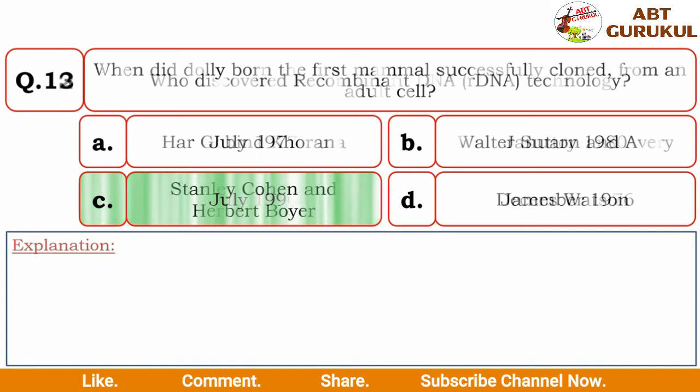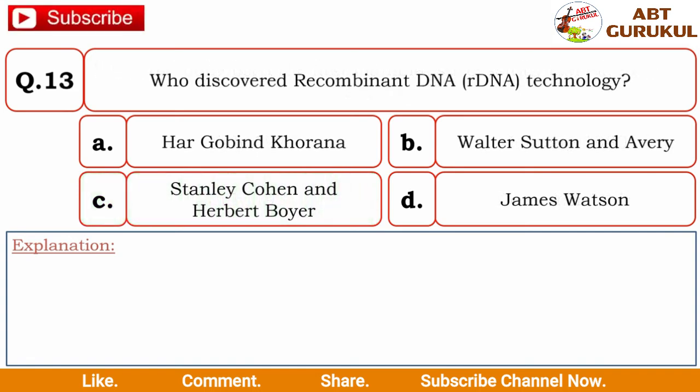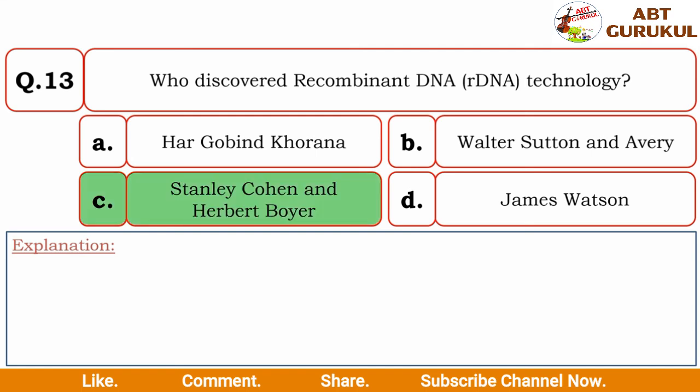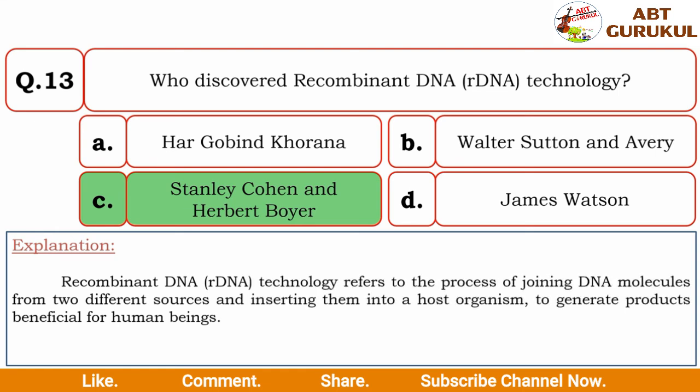Now next question. Who discovered recombinant DNA technology? And the options given are Hargobind Khorana, Walter Sutton and Avery, Stanley Cohen and Herbert Boyer, and D, James Watson. And here the correct answer is Stanley Cohen and Herbert Boyer. rDNA technology refers to the process of joining DNA molecules from two different sources and inserting them into a host organism to generate products beneficial for human beings.